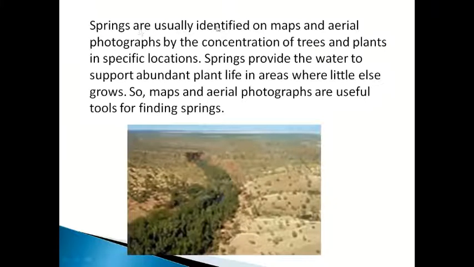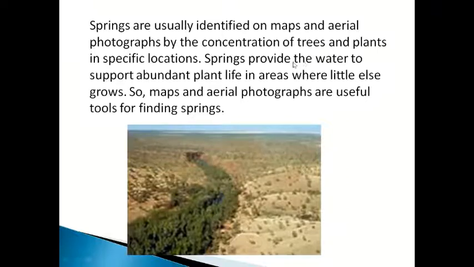Springs are usually identified on maps and aerial photographs. So how to identify them in aerial photographs? By the concentration of trees and plants in a specific location. Where there is one channel, one blind channel, which has a high concentration of trees and plants, this type of location will have the maximum amount of springs.